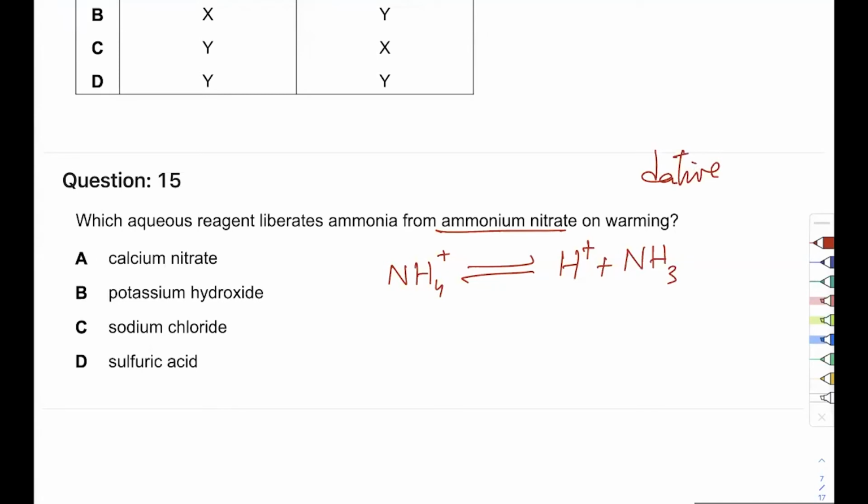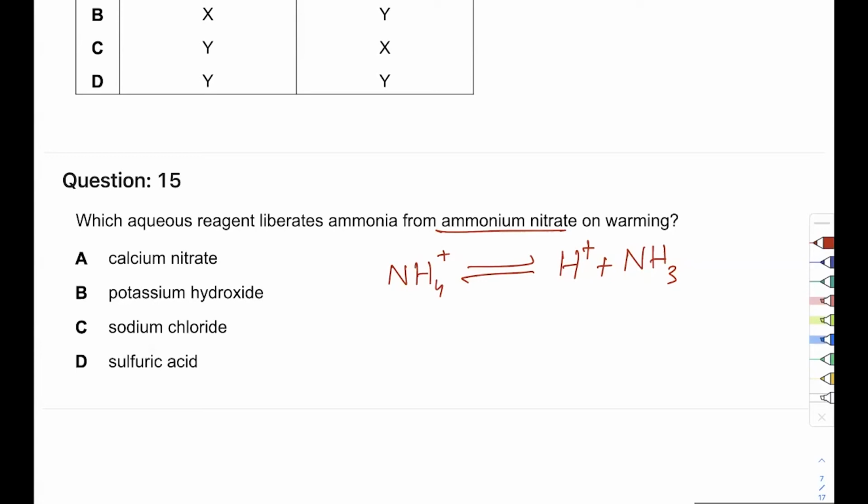But that I only talk about in my high achievers class. We don't need to go into that. Students who are attempting distinction and all that, unke saath hi baatein karte hain. So no worries, don't worry, you're not missing out on much. All right, so ammonium ion is basically acid that has ammonia trapped in it. So the moment it reacts or it's heated, ammonia goes away. Remember this. What is ammonium? Ammonium is acid with ammonia trapped in it, which means if you heat it, ammonia goes away.